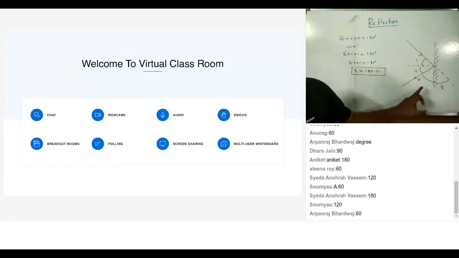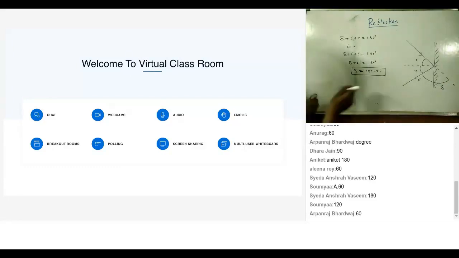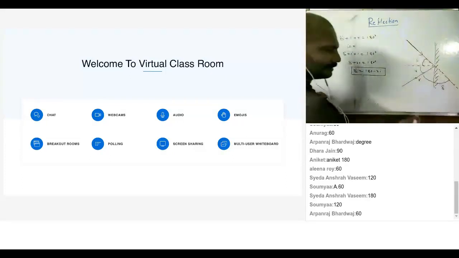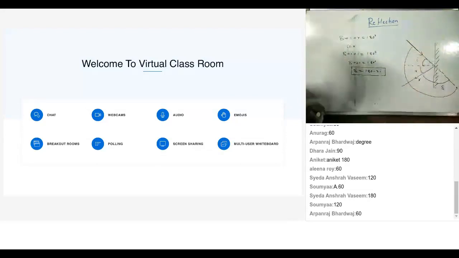Okay, did you understand what is angle of deviation? Yes. So see, this line, is this whole a straight angle? Yes, Aniket.